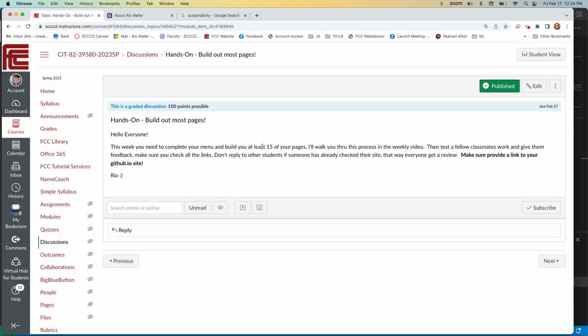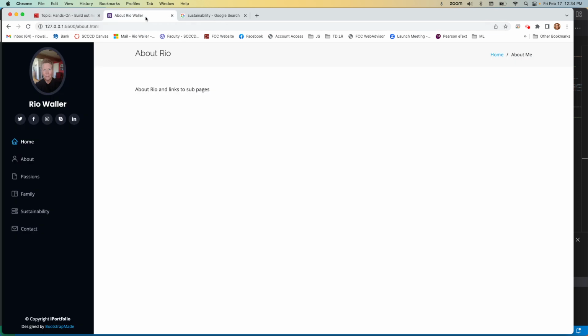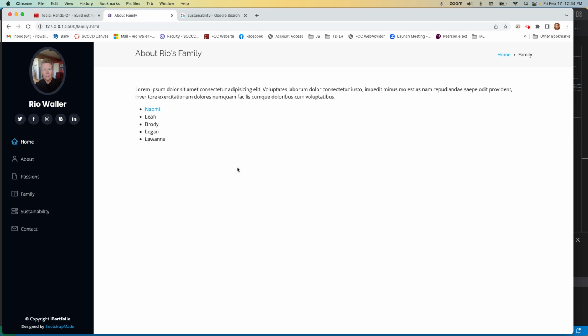But so build that at least 15 pages, right? And that's the cool thing about posting this, and creating the structure of those sub pages, even if you don't have them done. Remember, I don't have images on them, right? Even if I have just lorem ipsum as far as content for now, I at least can build this site structure out and feel like I'm making some real accomplishment.